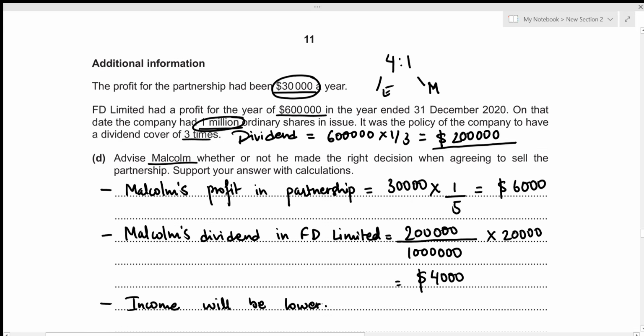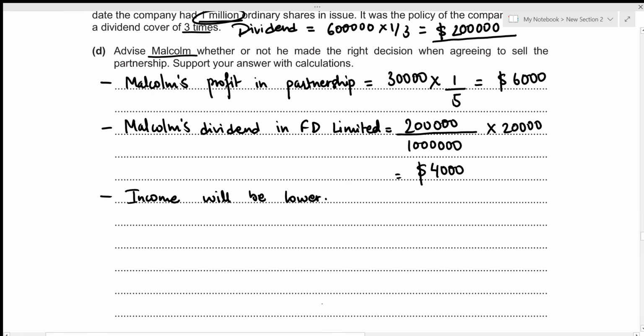But we also know that the agreement for partnership was that Eunice would provide most of the capital, whereas Malcolm would provide labor. But in case of FD Limited, he's just staying as a shareholder and not doing any kind of labor and still receiving a dividend of 4,000. So that's a plus point for Malcolm in becoming a shareholder in FD Limited. Let's write it down.